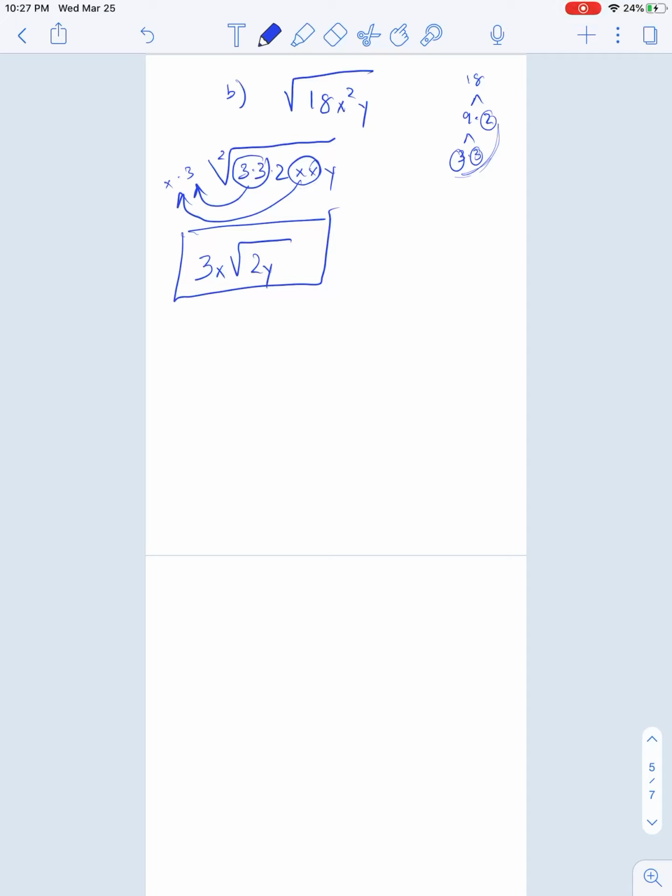Okay, moving along. How about example C? We have the square root of 216, x to the power of 5, y to the power of 3.